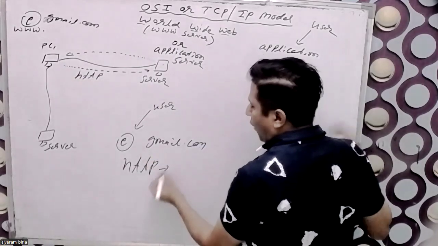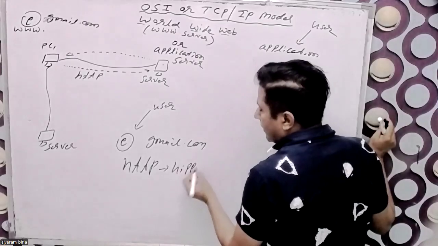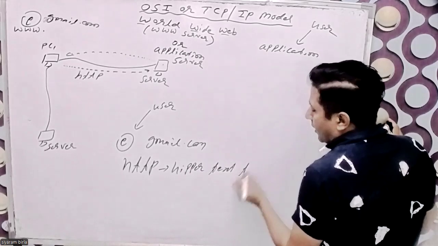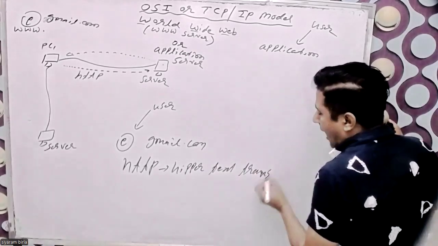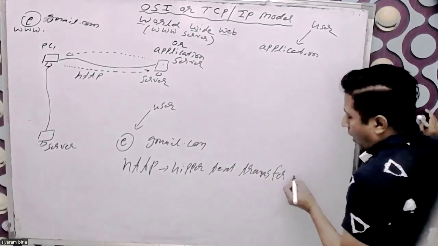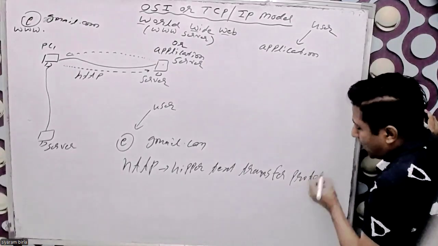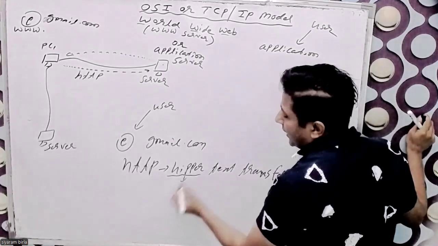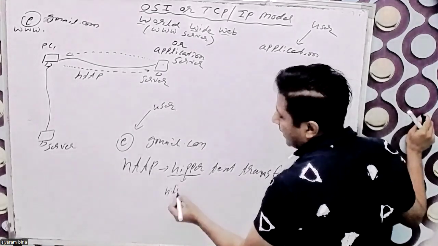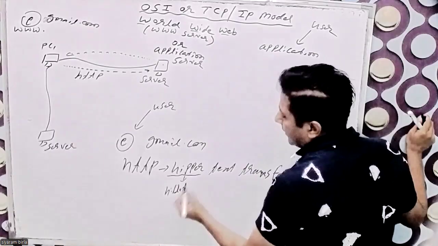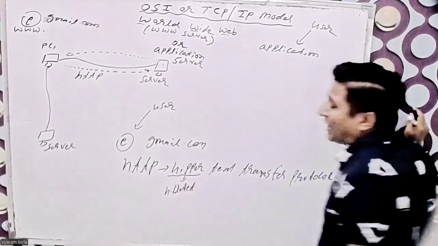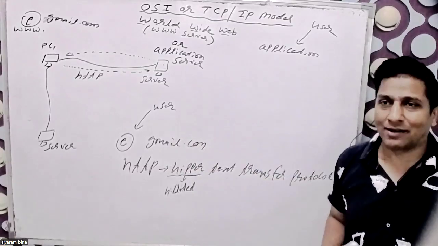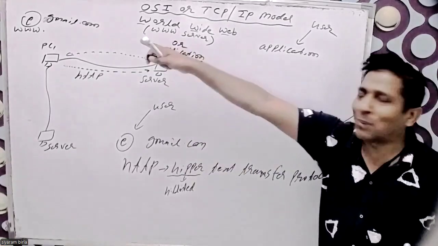The full form is hypertext transfer protocol. What do you mean by hyper? Hyper means highlighted, whatever text is highlighted in the browser.